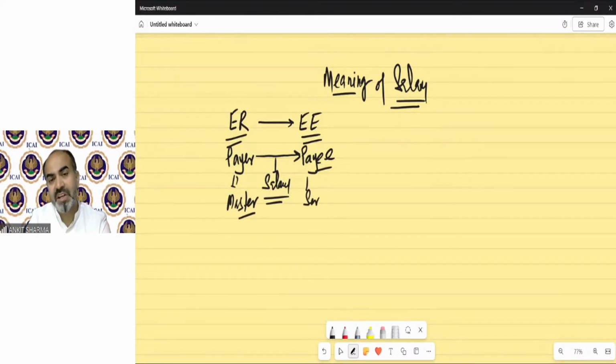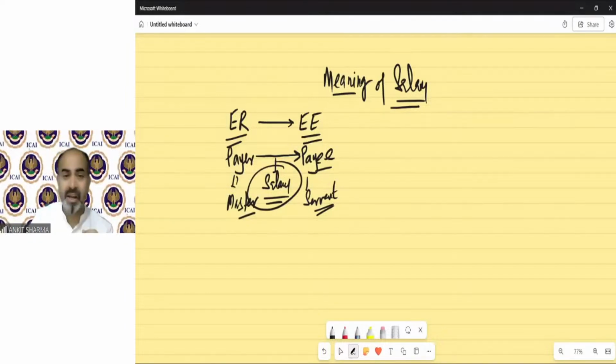So if this relationship does not fulfill, then that payment cannot be said to be salary. If there is a relationship of payer and payee, master and servant, that will be called employer and employee. And the payment, whatever flows from the employer to the employee, will be treated under the head income under the head salary. Clear?